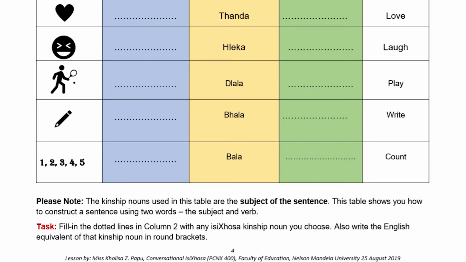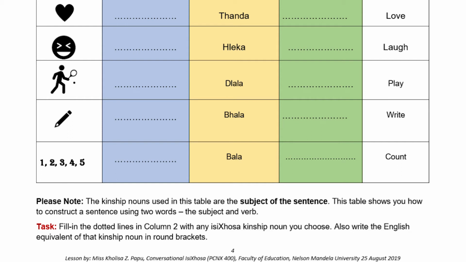Bala means count. What would be the suitable plural form of the verb bala? So, for the last two, please notice that there is bala, and there is also bala.